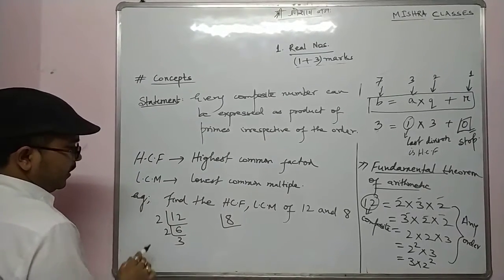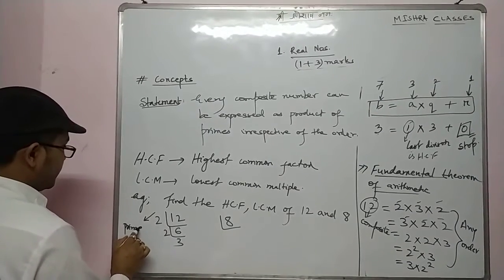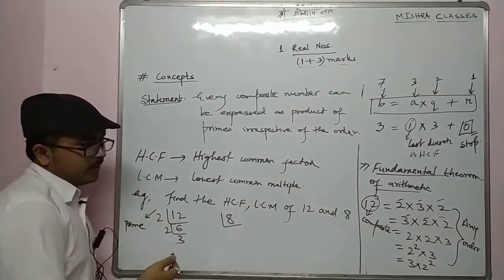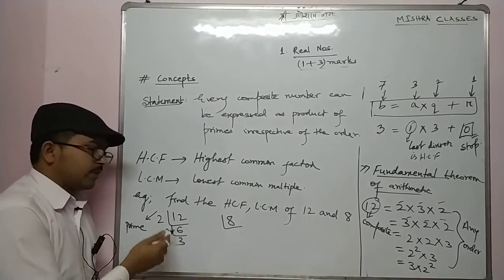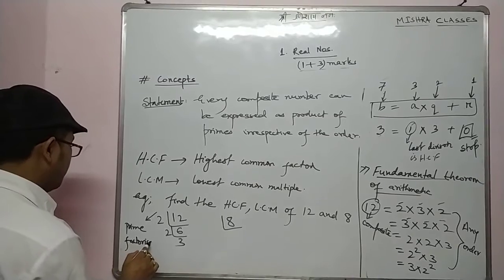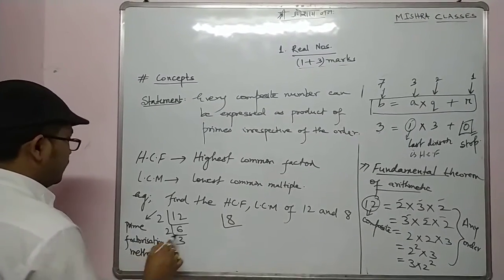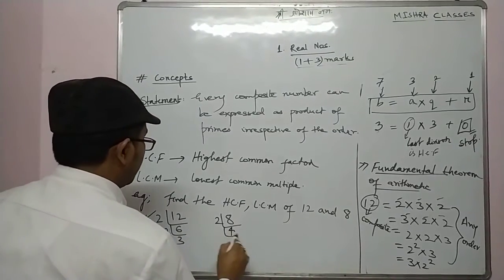This method is called the prime factorization method. Some students say by default, sir, it is LCM. This is not LCM, this is prime factorization. Always remember, prime factorization method. Now 2 fours are 8, 2 twos are 4.